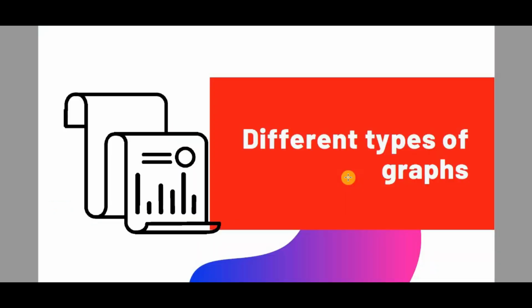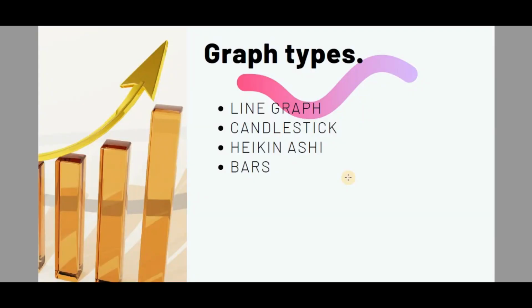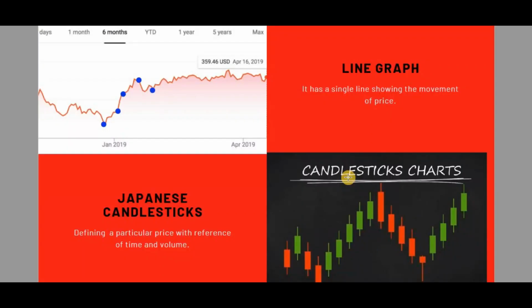Different types of graphs. This is a very basic beginner module, I would say, and it is to the mark. Types of graphs are the line graph, candlestick, and Heiken-Ashi bar. These are the examples. You can see the line graph. It is like the statistics graphs you must have drawn in school or college, joining the dots and creating a line. It is similar to that, the line graph.